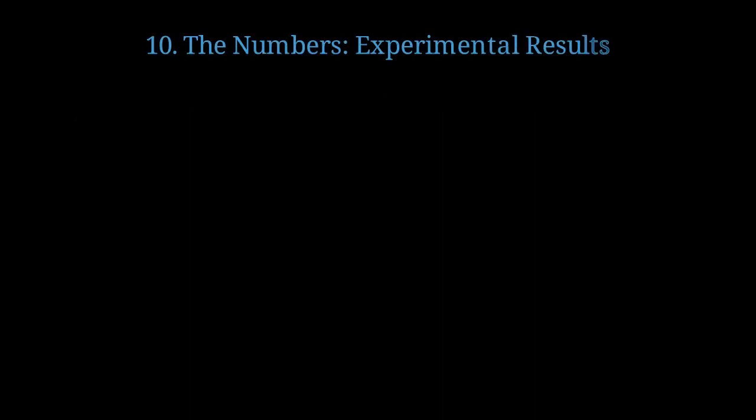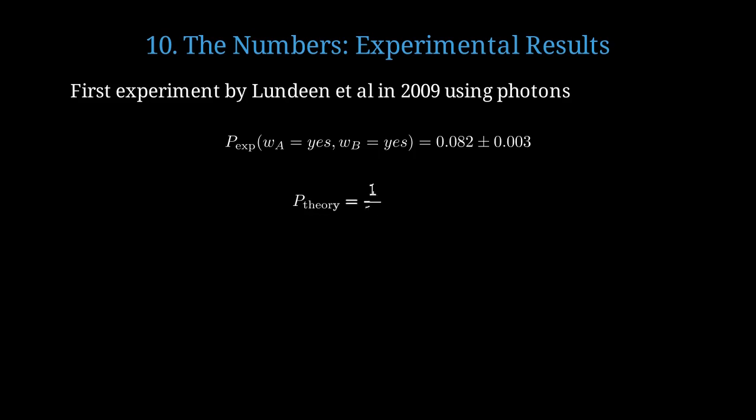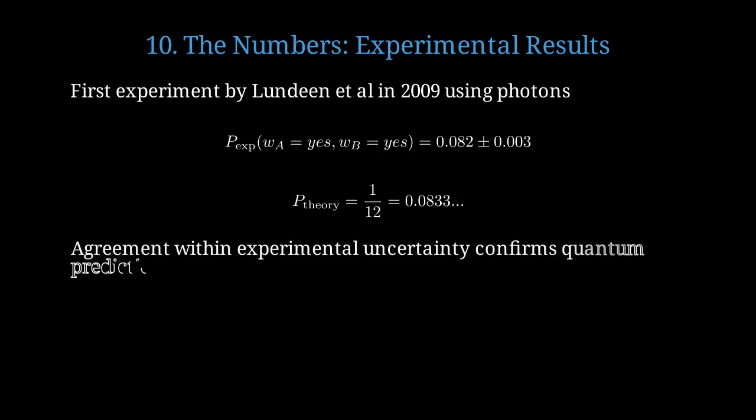Let's look at actual experimental results that confirm Hardy's paradox. The first experimental verification was done by Lundin and colleagues in 2009 using entangled photons. They measured a probability of 0.082 plus or minus 0.003. The theoretical prediction is 1/12, which equals 0.0833 repeating. The experimental result agrees with quantum theory within experimental uncertainty, confirming the paradox is real.